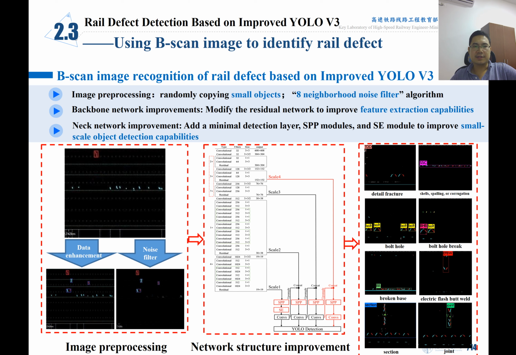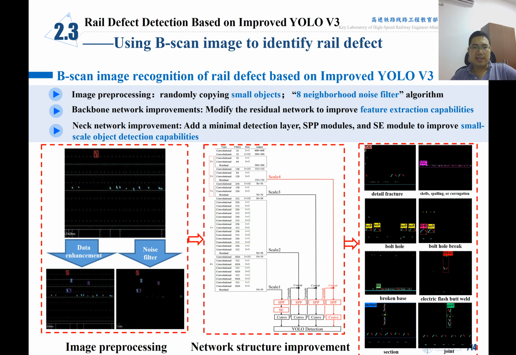To achieve this B-scan image recognition, we further improved the YOLO v3 algorithm in the following three aspects. The first one is image pre-processing. We randomly copy the small objects, and we developed an 8-neighboring noise filter algorithm. The second one is backbone network improvement. We try to modify the residual network to improve the feature extraction capabilities.